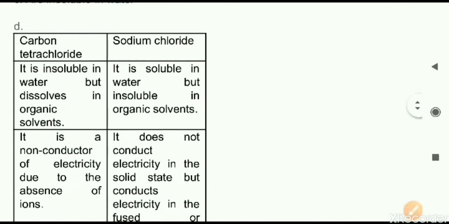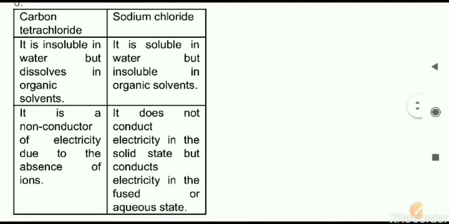The purpose of asking this question for the examiner is not only to get the differences, but he also wants to know that you are aware of the kind of bonding in these compounds. Carbon tetrachloride has covalent bonding, sodium chloride has ionic bonding. Based on that, we can do the differentiation or comparison. First, we will see the point.